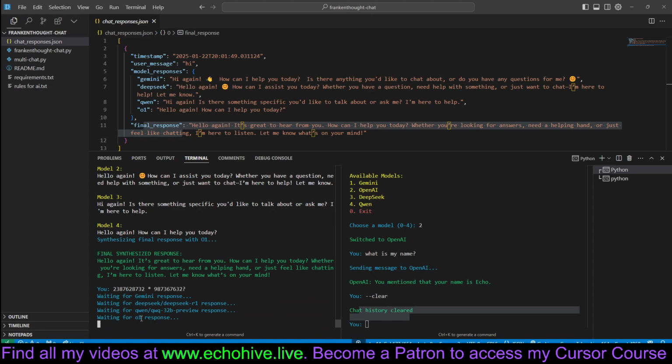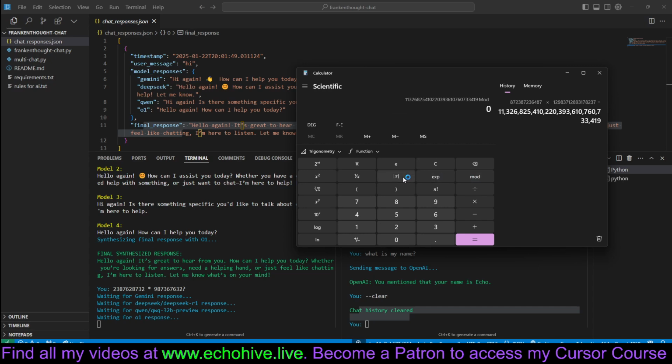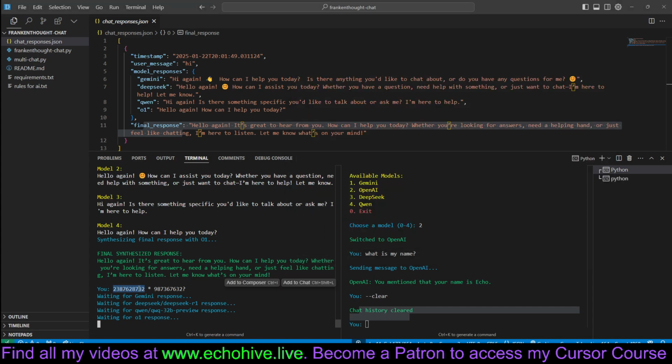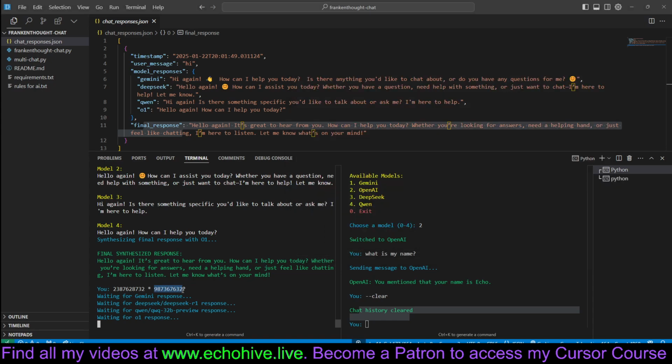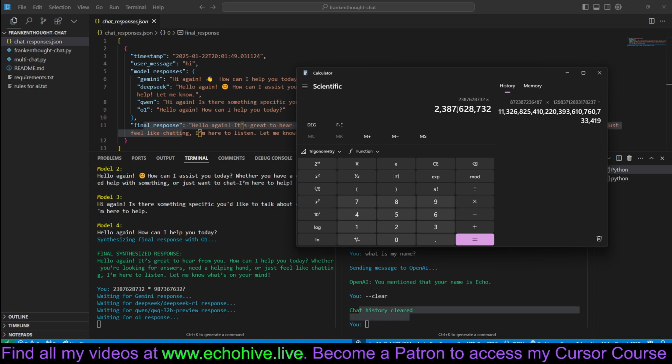While this is ongoing, let's bring up the calculator and let's calculate this. Let's first grab the first number. Let's clear all this. Paste it, times the second number, copy and paste it, equals.